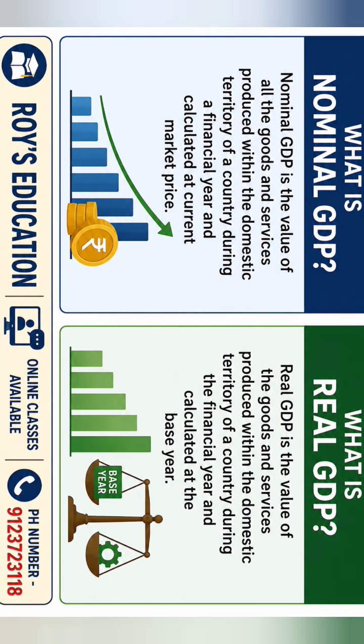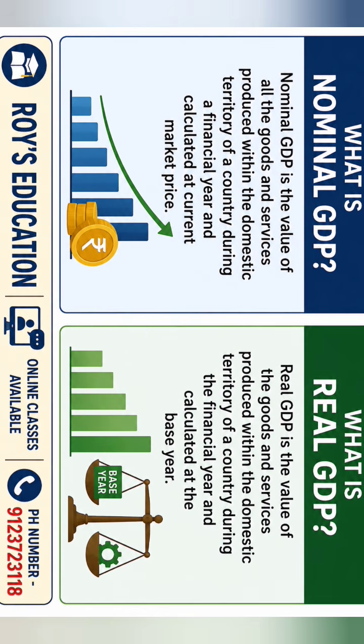Now, if the question comes, differentiate between nominal GDP and real GDP, how can we write it? First, you write the meaning of both, that is nominal GDP and real GDP. The first difference is the meaning: nominal GDP is the total value of all the goods and services produced in the domestic territory of a country during a financial year and measured at the current prices, and real GDP is the total value of the goods and services produced in the domestic territory of a country during a year and measured at the base prices.